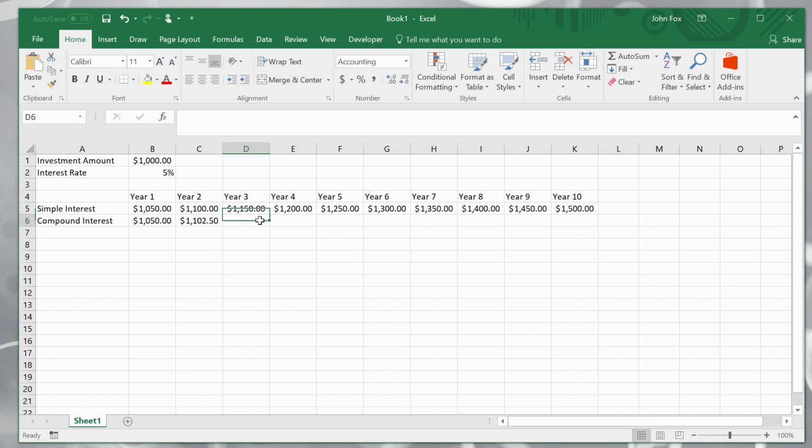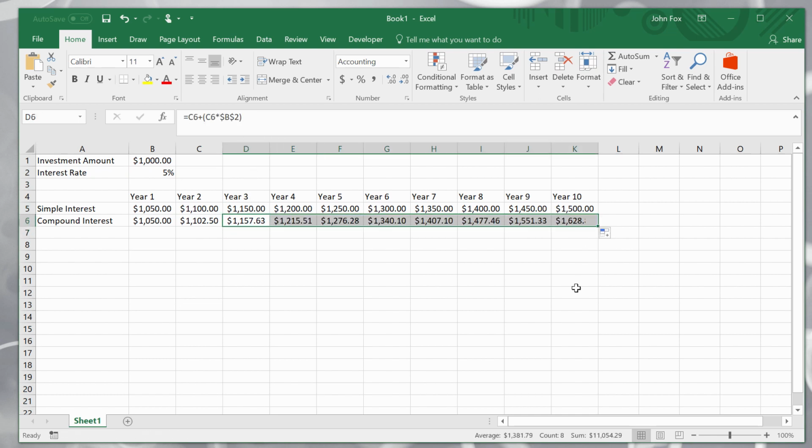Now, for year 3, I'm going to set up a dynamic formula again. It will equal the previous year's bank balance plus the interest repayment, which is the previous year's. Now I don't need to lock that cell in because I want that cell to also move to the right as I drag my formula to the right. However, I do want to lock in my interest rate. I want to keep that cell fixed. So I'll put dollar signs before the B and the 2. And then again, I've now set up a dynamic formula. I can drag this to the right. And at the end of year 10, there will be 1,628.89.